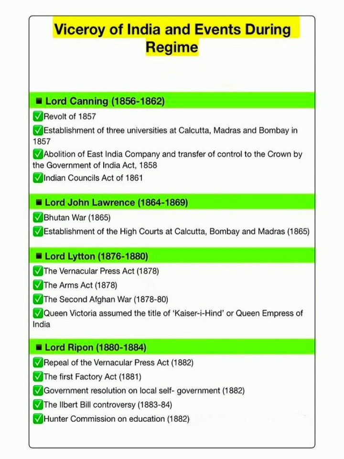Lord John Lawrence, 1864 to 1869. Events during his regime: Bhutan War 1865 and establishment of high courts at Calcutta, Bombay and Madras in 1865.